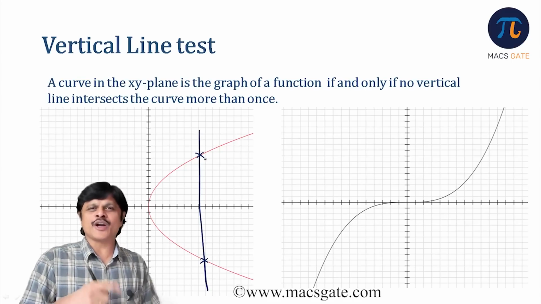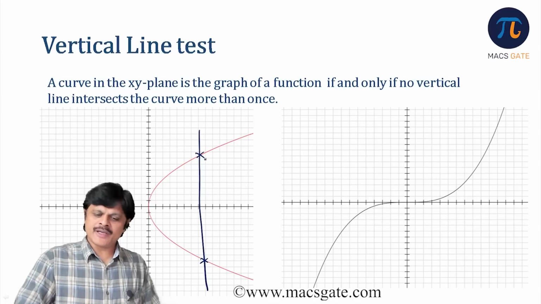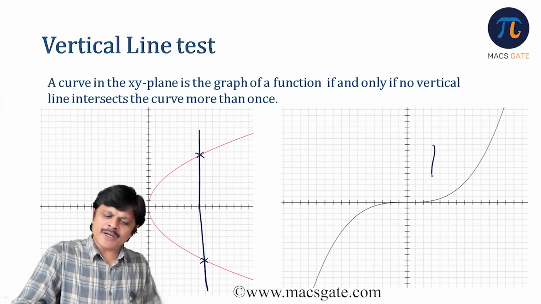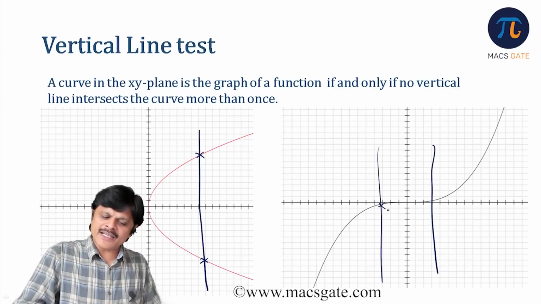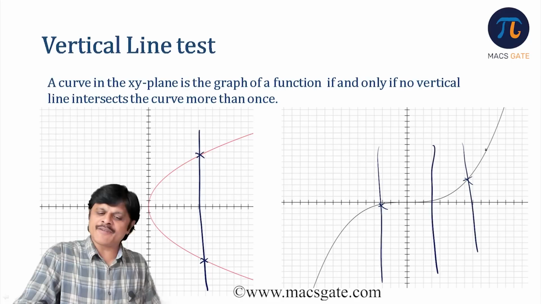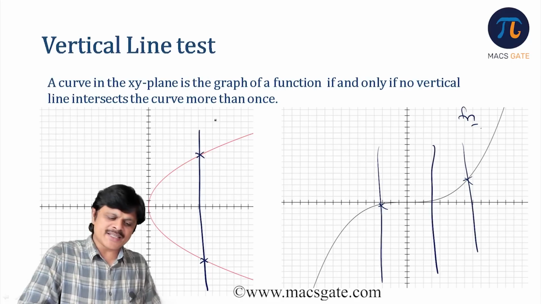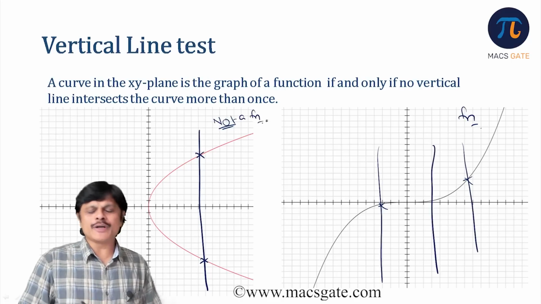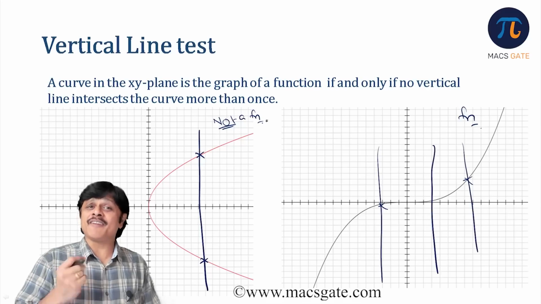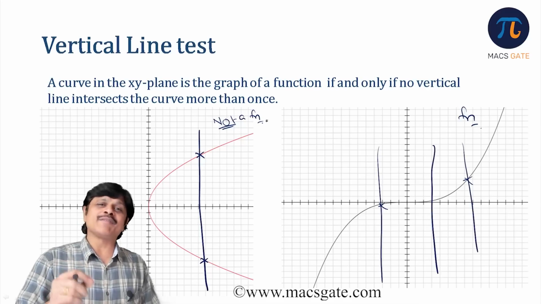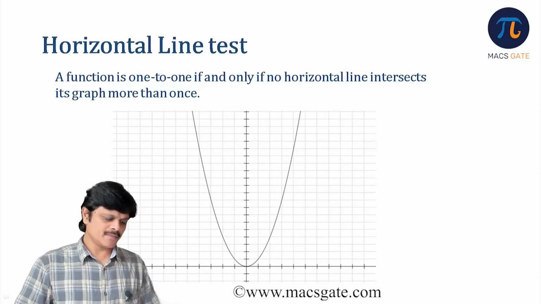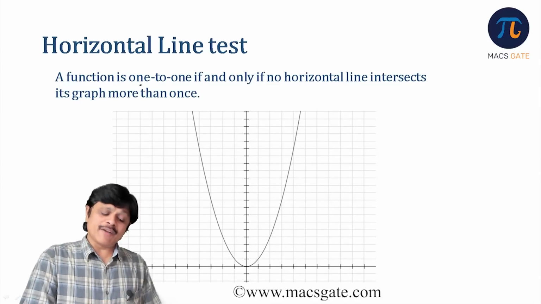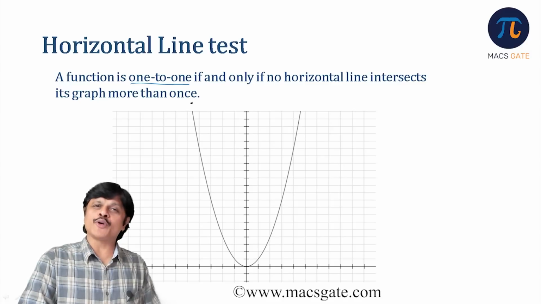This curve does not represent the graph of a function. Whereas for the second one, you drop a vertical line anywhere, it will cut the graph only at one point. Therefore, it is a function, whereas this is not a function. We also have a beautiful test to check whether the given function is 1-1 or not. Let us see that: the horizontal line test. A function is 1-1 if and only if no horizontal line intersects its graph more than once.